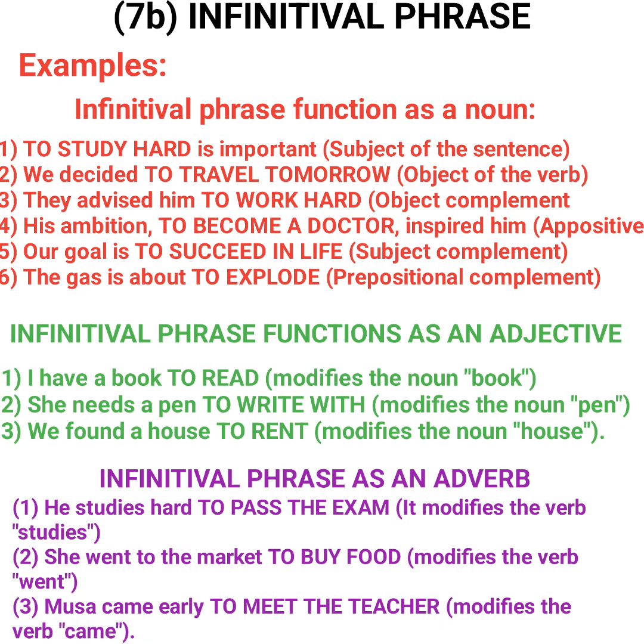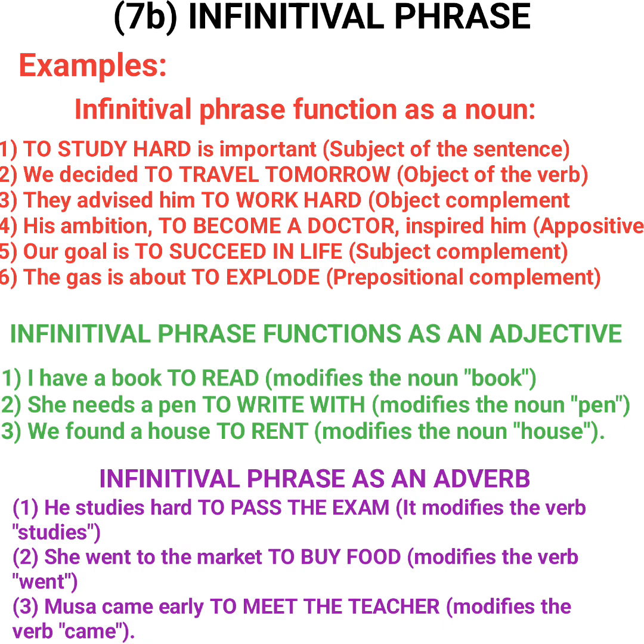In these examples, have you seen that the infinitival phrase performs the same function of a noun: subject, object, appositive, prepositional complement, and so on and so forth? That's one of the first functions. Another function that the infinitival phrase performs, as we stated earlier, is that it can serve as an adjective. It means that it can qualify a noun or pronoun. I have a book. Which book? To read. It means that "to read" modifies the book.